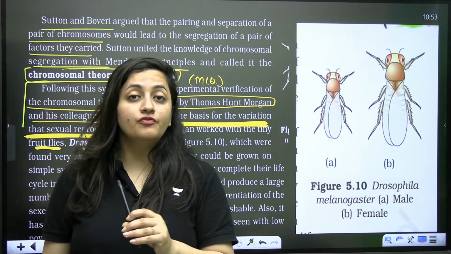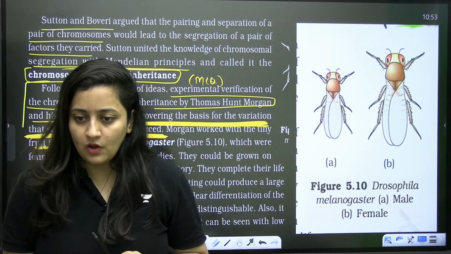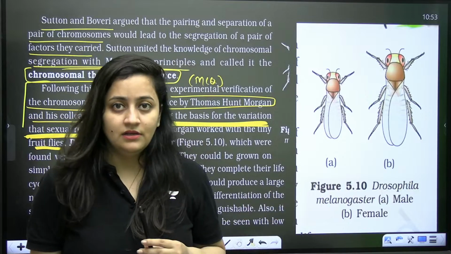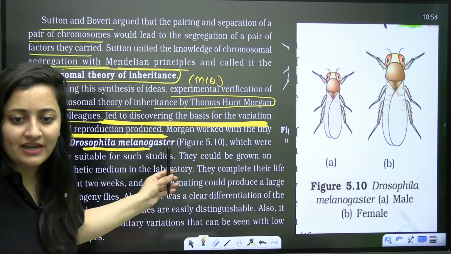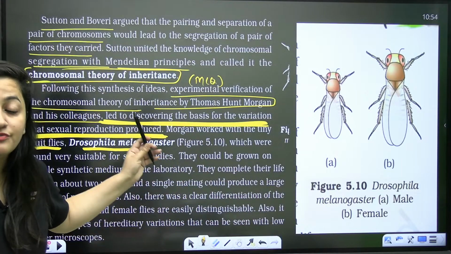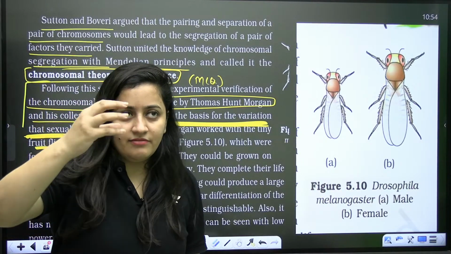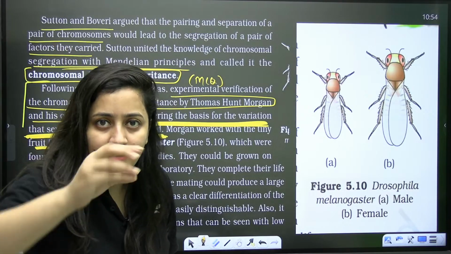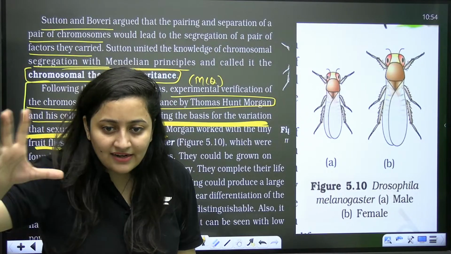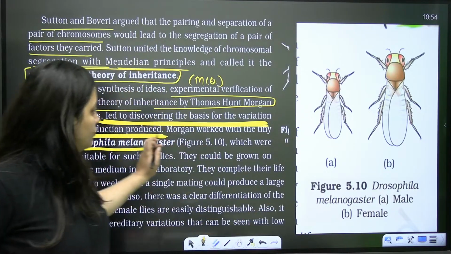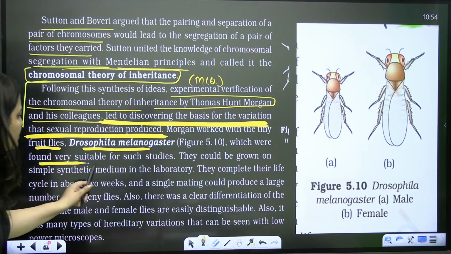So basically, Drosophila is the first animal where Mendel's laws were applied. Mendel studied plants, and Thomas Hunt Morgan applied those laws on animals, and Drosophila is the first animal there. Drosophila melanogaster is the fruit fly, about 2 millimeters. Whenever there is a ripe fruit, like a mango, if you put yeast extract on it, Drosophila will come immediately, attracted towards it. So they used Drosophila for that. Drosophila is very much suitable for such studies.